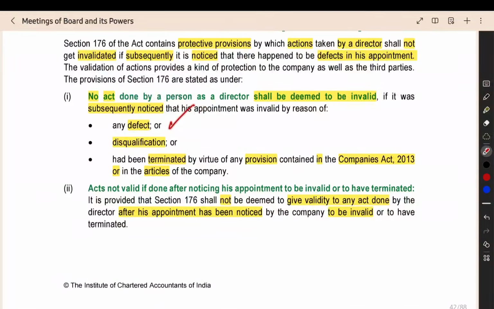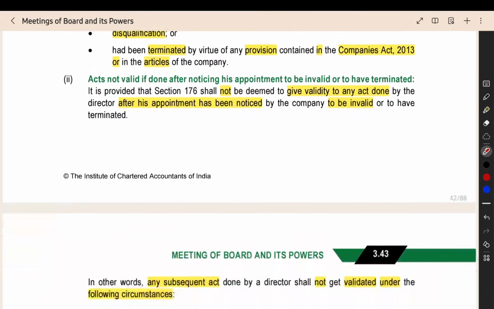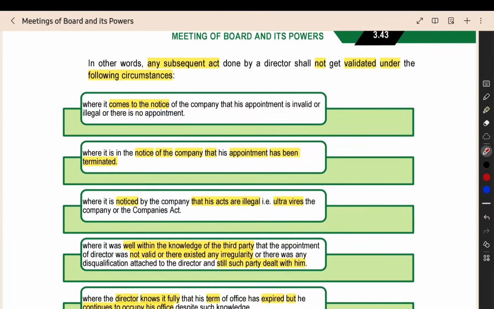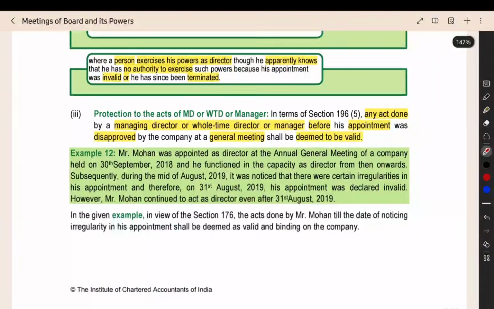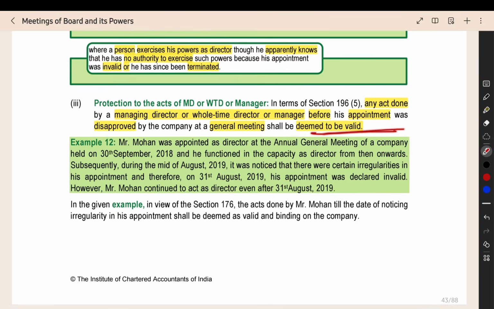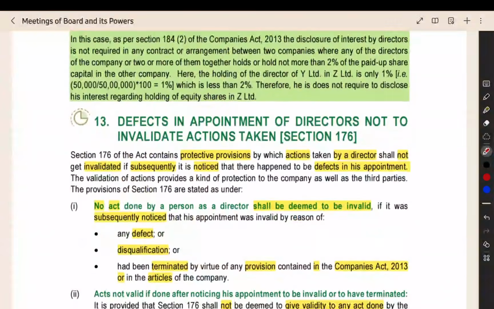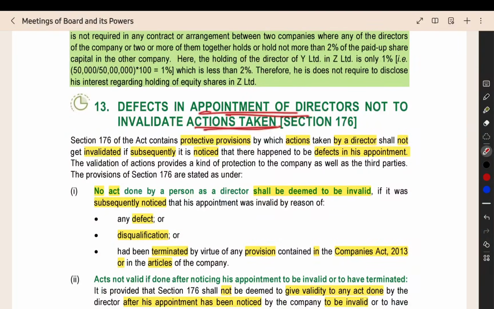So they have given any defect, disqualification or termination, anything that you did not know earlier, but now you know. Then all the acts which he did prior to that date will be valid. After that date, if he is doing any work, that will not be valid. That is what they have given in various situations. When you read it, you will usually understand it. Then MD, WTD, manager: when you are appointing these people, first you have to appoint them. After that, you have to get the approval from the general meeting. If in the general meeting they did not approve it, then also the acts which they did earlier will be valid. So that is this provision: defects in appointment do not invalidate the actions taken.